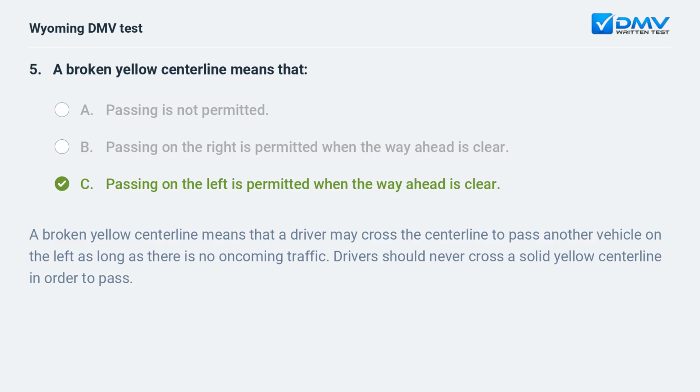A broken yellow centerline means that a driver may cross the centerline to pass another vehicle on the left as long as there is no oncoming traffic. Drivers should never cross a solid yellow centerline in order to pass.